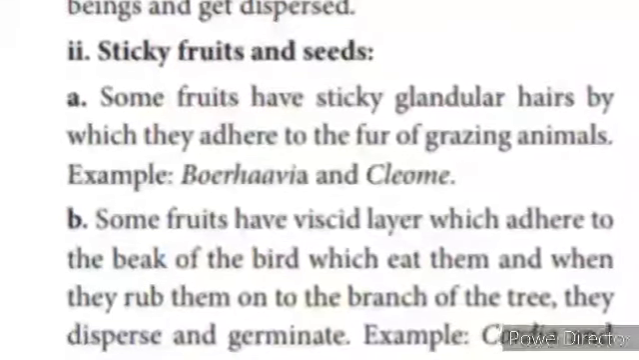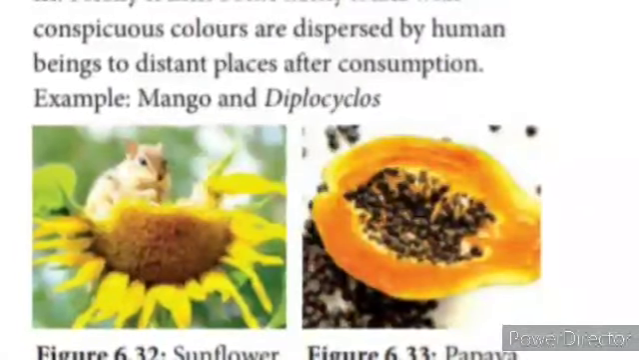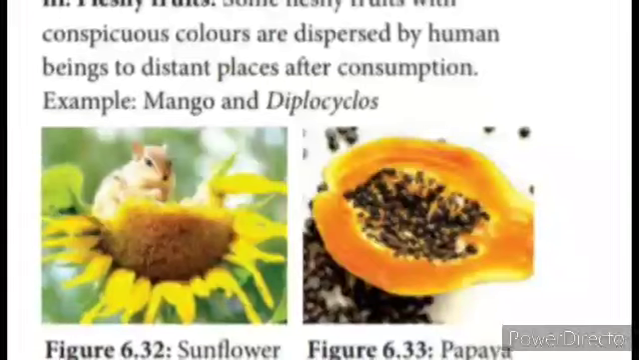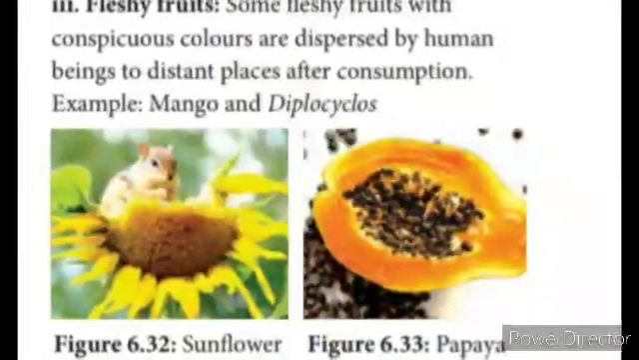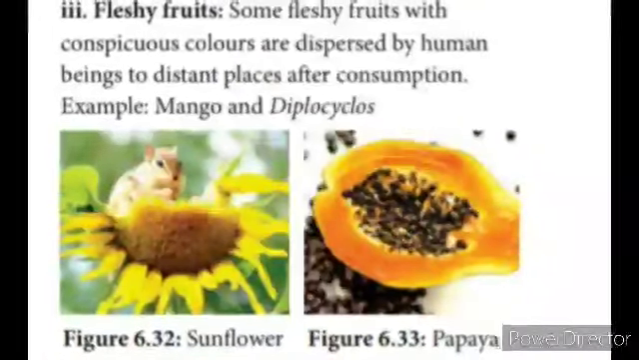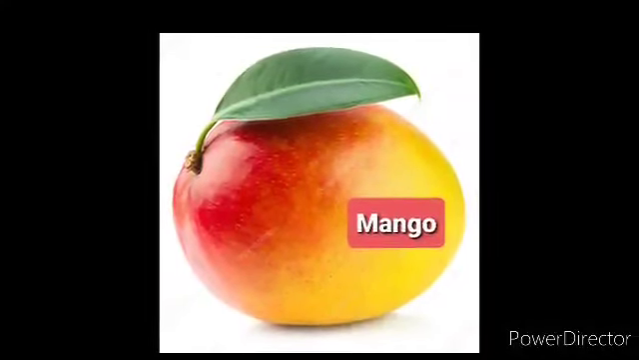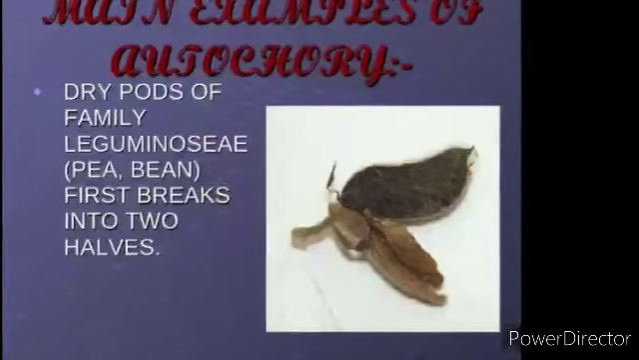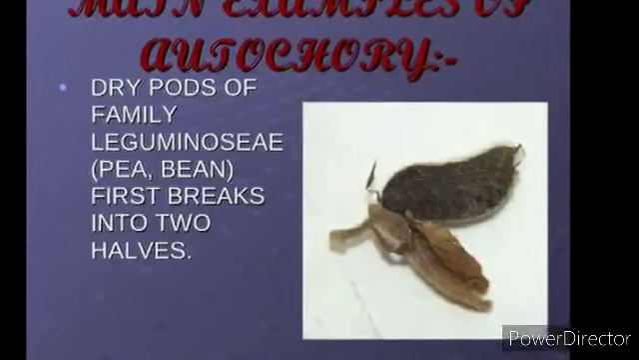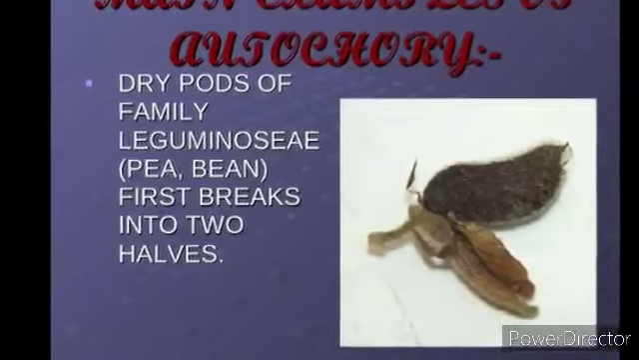Some fruits have a viscid layer, that means a sticky layer, which adheres to the beak of the bird which eats them. When they rub them on the branch of a tree, they disperse and germinate. Example, Cordia and Alangium. Third one is the fleshy fruits. Some fleshy fruits with conspicuous colors are dispersed by human beings to distant places after consumption. Mango, Diplocyclos.